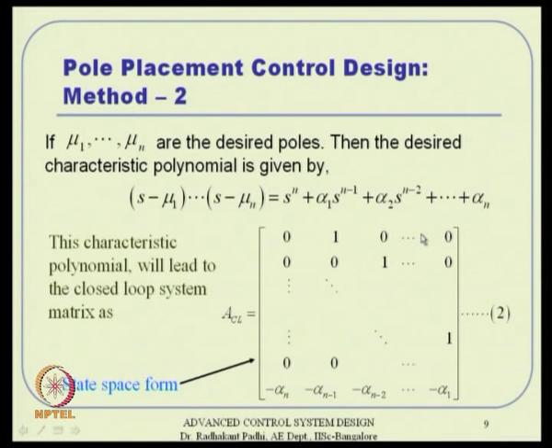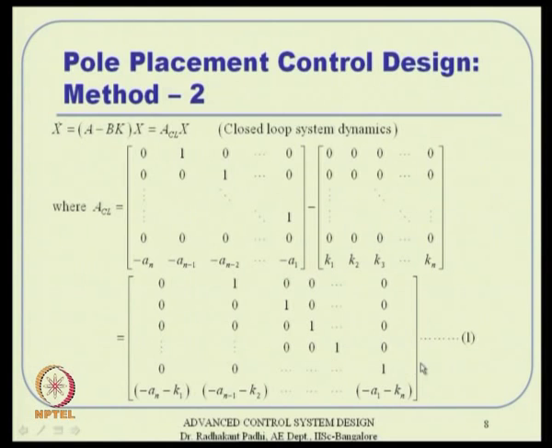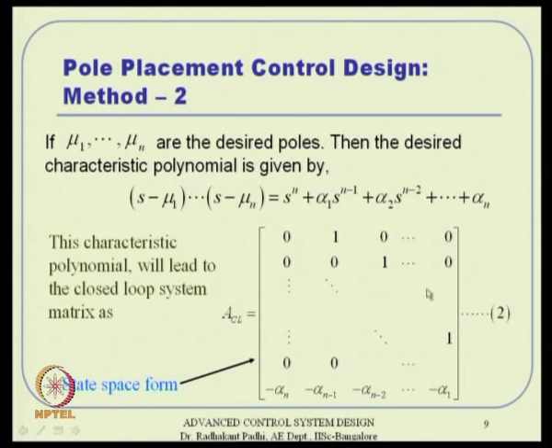So, what you have here is, instead of equating the characteristic polynomial coefficient by coefficient, we are formulating the closed loop system matrix, and then we are equating the matrices as such. This is the closed loop system matrix which will result from the closed loop system poles.